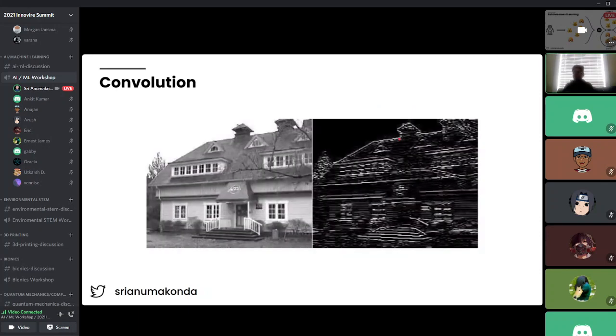So for example, if I had this image of a house, I'm able to process this image through this convolution. This is what I get, and this is what the AI learns about the house. It learns that houses that have some sort of outline like this are houses. The reason this system is more computationally efficient is that in the original image, we have a lot of noise. We have the roof, the shutters, the grass, the trees, but the trees don't tell me what the house is, right?